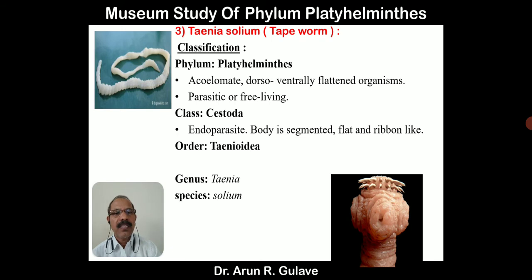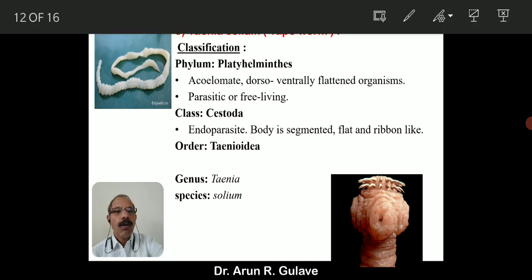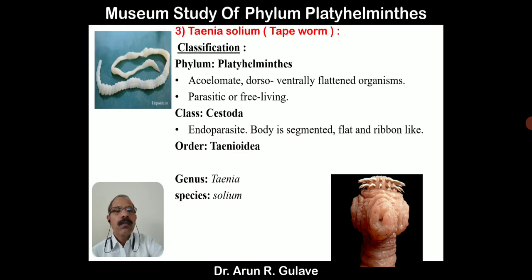Cestoda: endoparasite, body segmented. Only this animal in phylum Platyhelminthes has a segmented body. Other animals like liver fluke and planaria have an unsegmented body. Order Taenioidea.